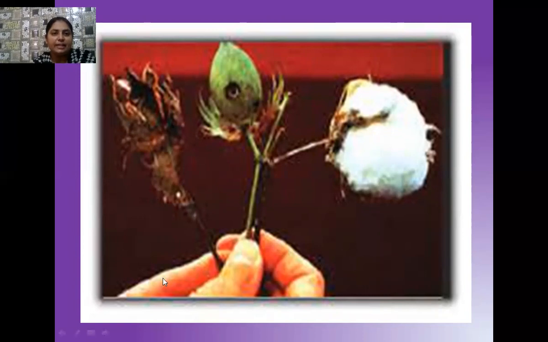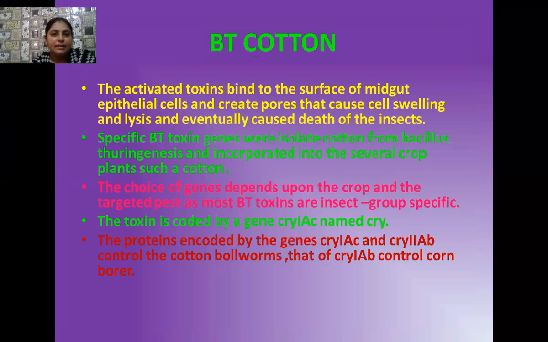Okay, students, see how the insect makes pores in the cotton walls, and in this way the yield of the cotton plant decreases. So finally, the insect gets killed.